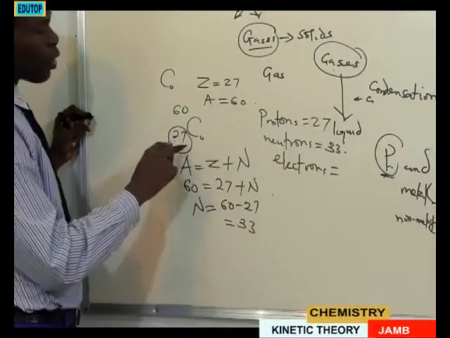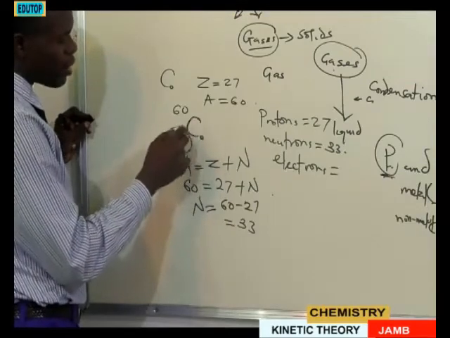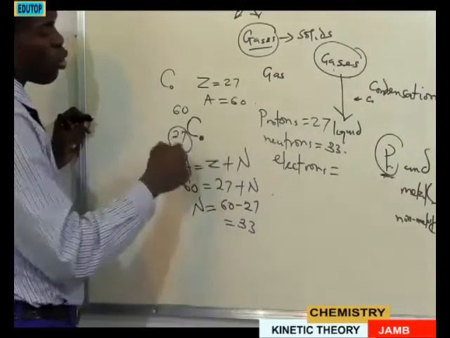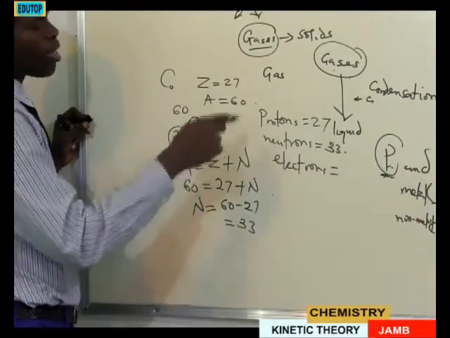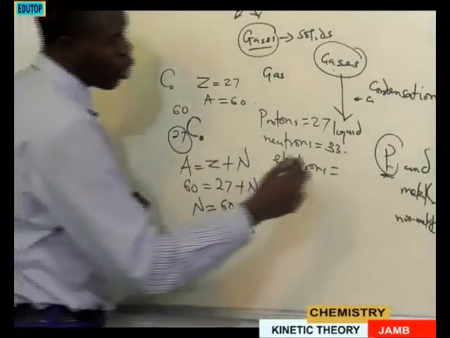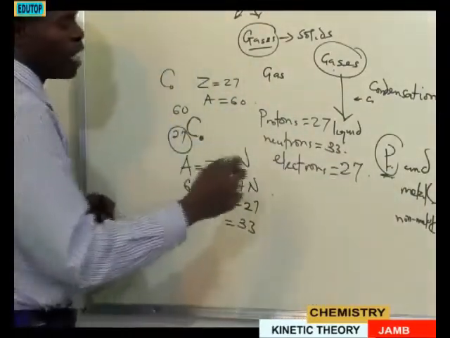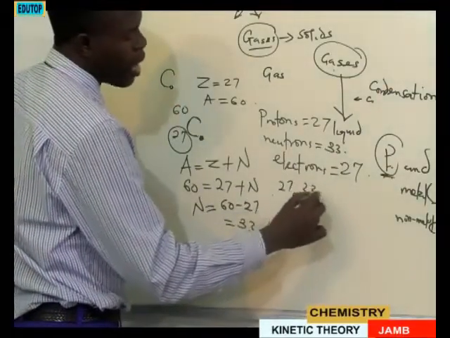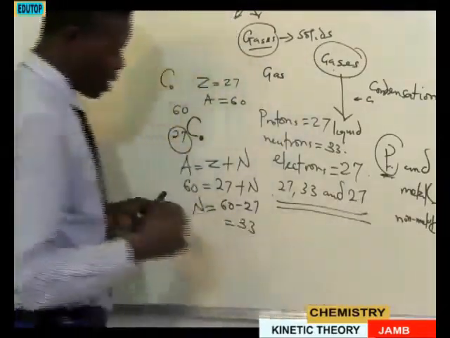In this case, the number of protons will definitely be what? I said that once it is an element, the number of protons is definitely going to be the number of electrons. It is when you have it as an ion that the number of electrons will be affected. So automatically, the number of electrons will also be 27. So if you want to arrange it respectively, it will be 27, 33, and 27. So we'll go to our options and see the one that fits this.